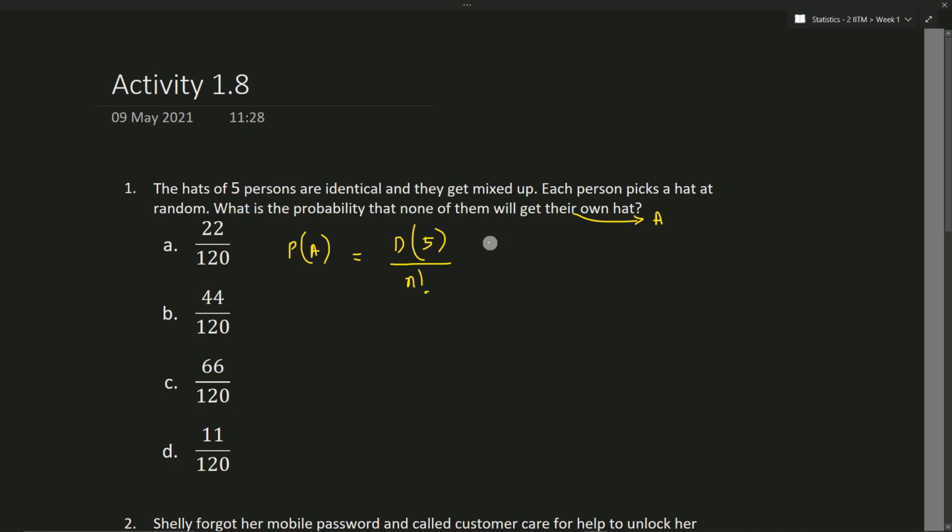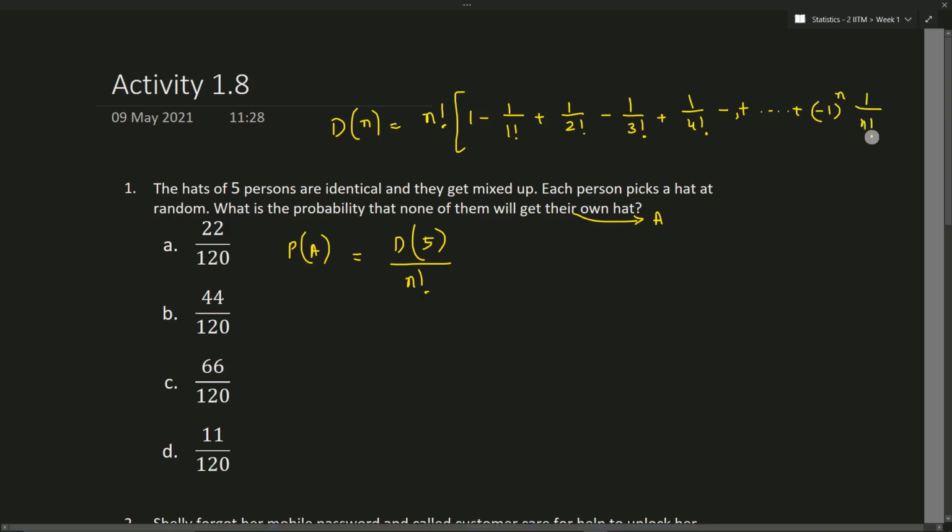The derangement formula is d of n equals n factorial into 1 minus 1 by 1 factorial plus 1 by 2 factorial minus 1 by 3 factorial plus 1 by 4 factorial, minus, plus and so on, plus minus 1 to the power of n into 1 by n factorial.